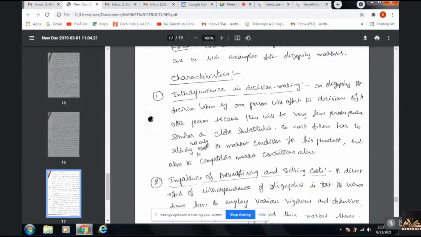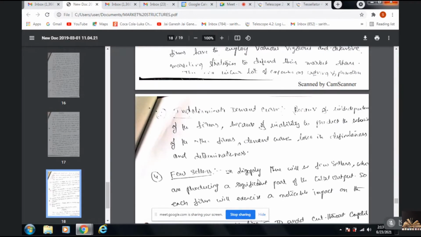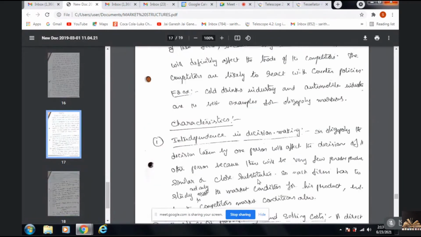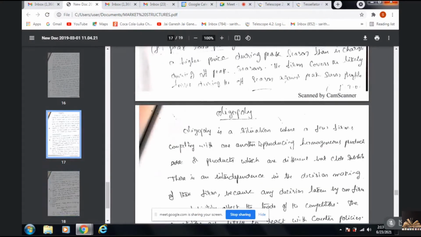Excuse me, ma'am, this looks similar to monopolistic, no, ma'am? Monopolistic is exactly the same, but here it is only because of a feature or specific quality that a firm enjoys the monopoly. Oligopoly is few sellers, homogeneous product. Is it clear now? Don't get confused between monopolistic, monopoly and oligopoly.